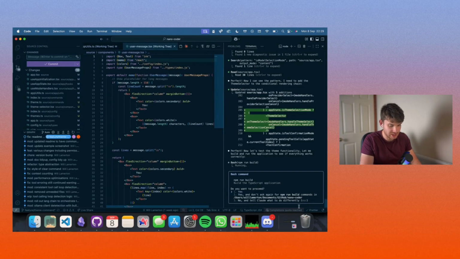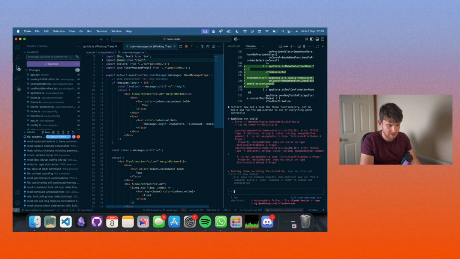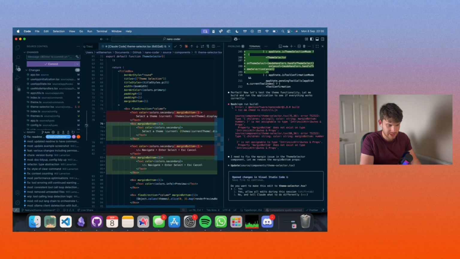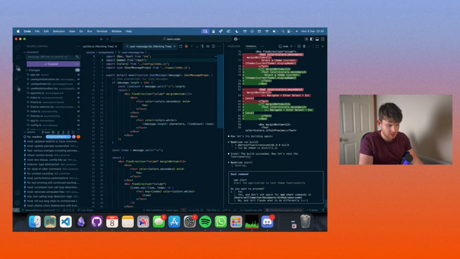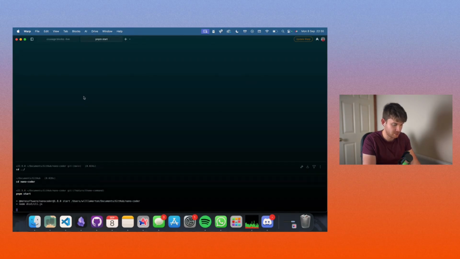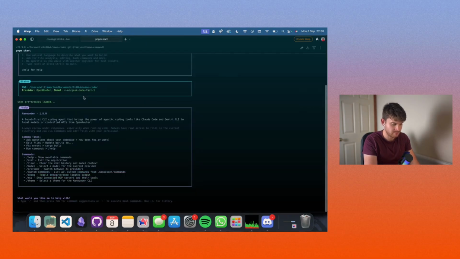It reckons it is done and it's going to build it. And I will let it. Because, yeah, there are some issues. It's quite nice because, again, with the Claude.md file, it knows the commands to build things, and it can just solve problems before you have to realize they're problems. I'm not going to let it go any further because from here it doesn't really know what it's doing. I'm just going to jump over to my command palette here and see where we're at. Let's go help, make sure it's in there. Select a theme for the Nanocoder CLI. Oh, let's go theme then.